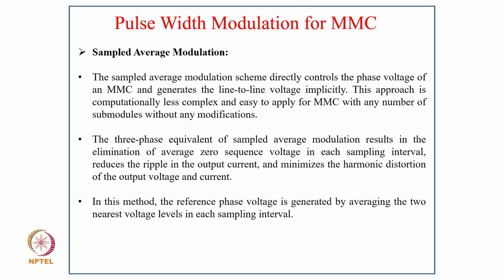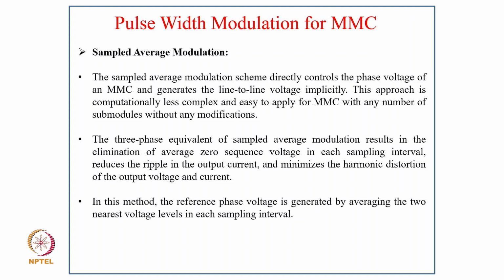Now coming to sample average modulation. The sample average modulation scheme directly controls the phase voltage of the MMC and generates the line-to-line voltage implicitly. This approach is computationally less complex and easy to apply for an MMC with any number of submodules without any modification. The three-phase equivalent of the sample average modulation results in the elimination of the average zero sequence voltage in each sampling interval, reduces the ripple in the output current, and minimizes the harmonic distortion of the output voltage and current.